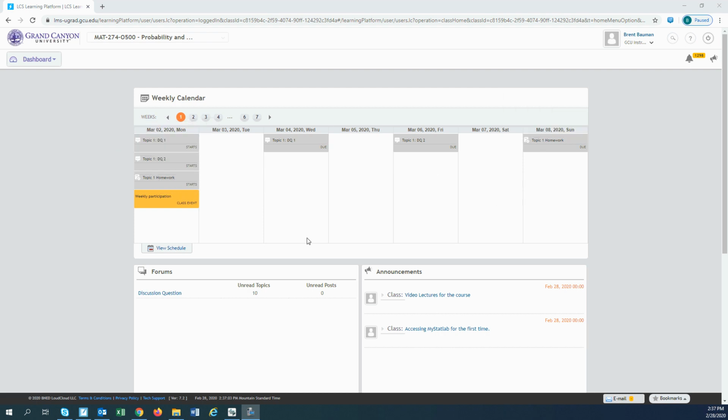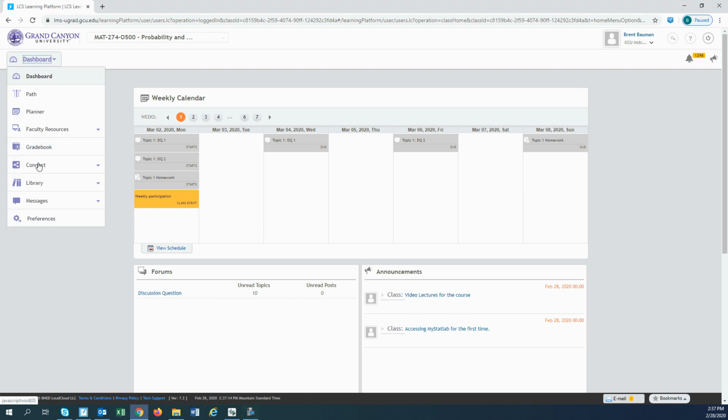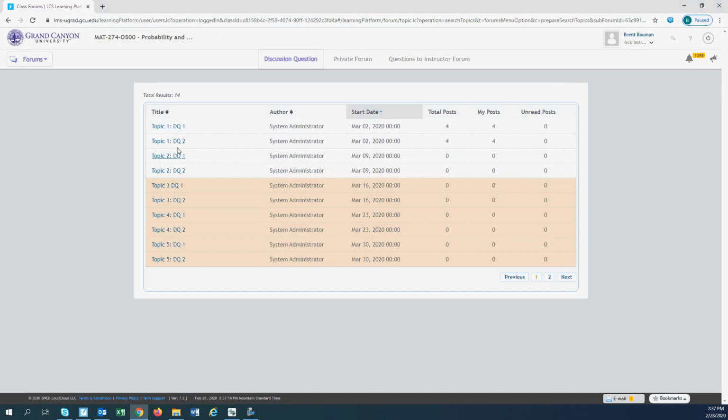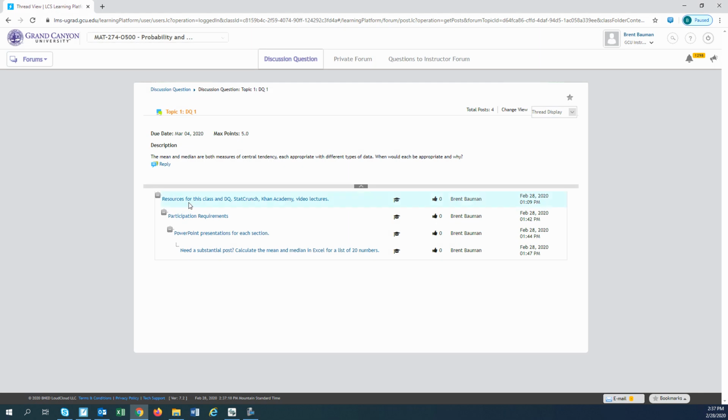Your weekly homework is going to be outside of LoudCloud. It's going to be in something called My Stat Lab, which is the same as My Math Lab if you've taken like Math 144, those types of things. So let's go ahead and look at the DQ real quick. Under the DQ, you'll find resources to help you get started with the course and answer the DQ. There's a lot of information in here, especially this first week, to help you get going.